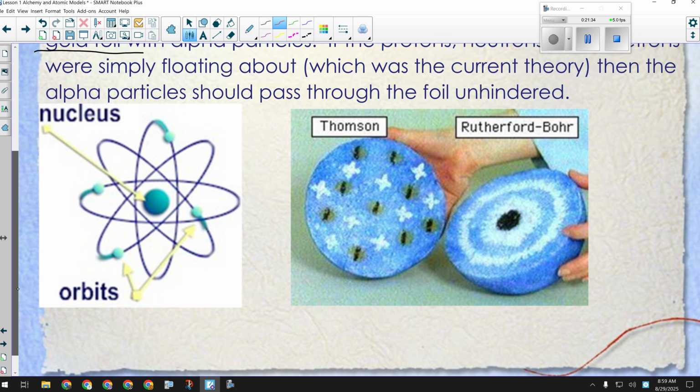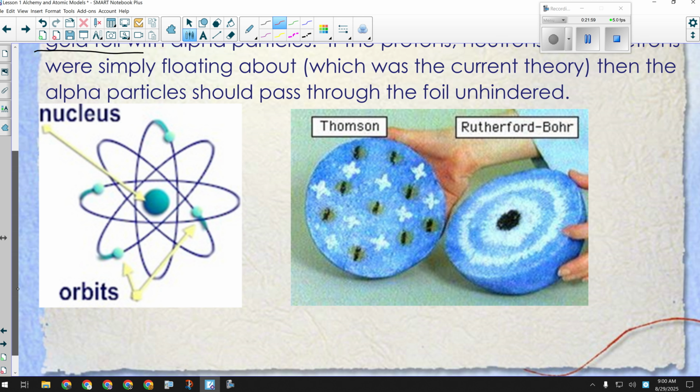If you try and put two negatives together, they're going to push apart. They'll repel. Well, if you start trying to cram a whole bunch of electrons into the same space, they're going to start to push each other away, and that's going to cause a breakdown in how an element or an atom would function. So his model, even though the nucleus part is the important part of the experiment, the part about the electrons was completely wrong.